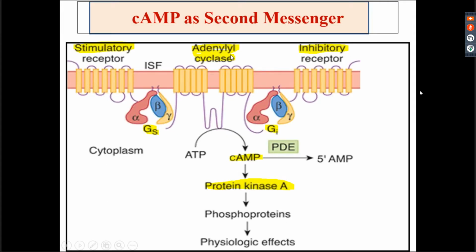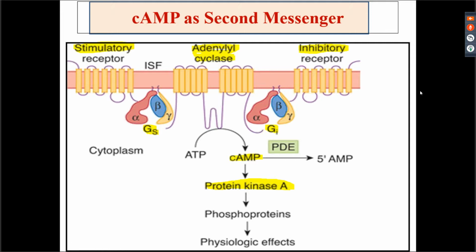So cyclic AMP as second messenger, now you'll be able to understand it. Here cyclic AMP is produced, which is a second messenger, right? So there is a stimulatory receptor which is present on the plasma membrane. It is associated with a G protein. You have the stimulatory G protein and you have an inhibitory G protein. So depending upon which ligand is acting on which receptor, suppose it is acting on this receptor. So this is a stimulatory receptor. What will happen? The G protein will be activated.